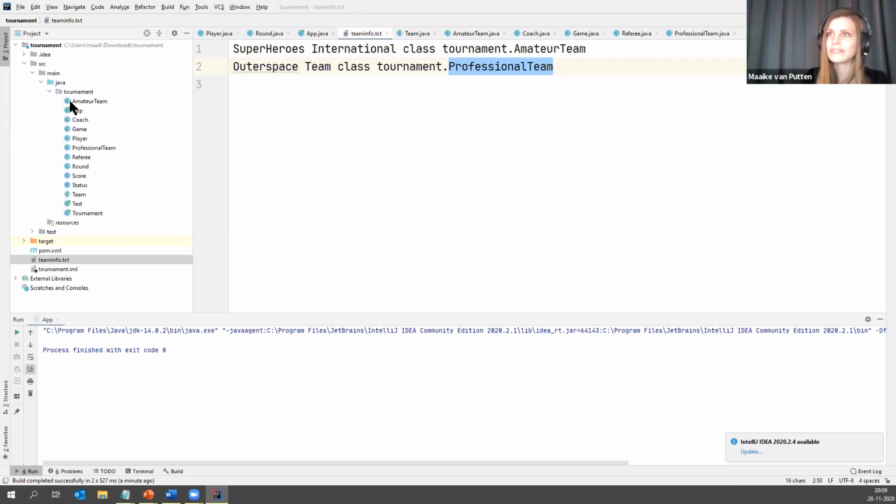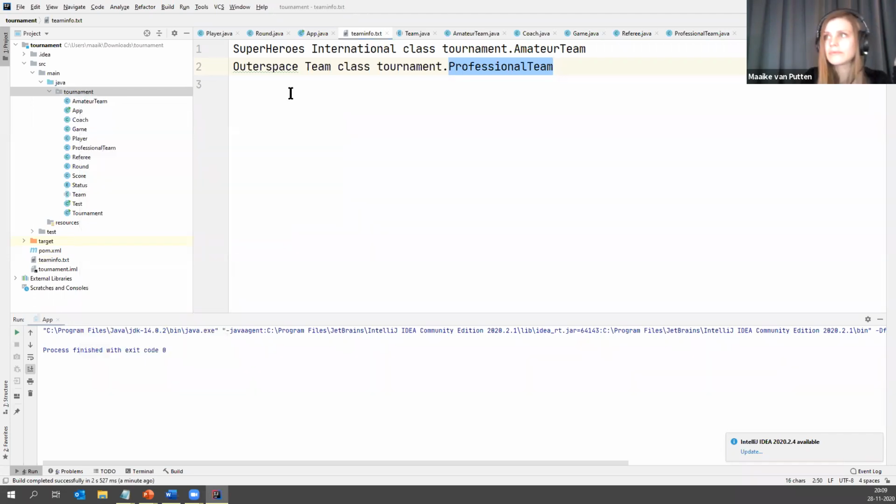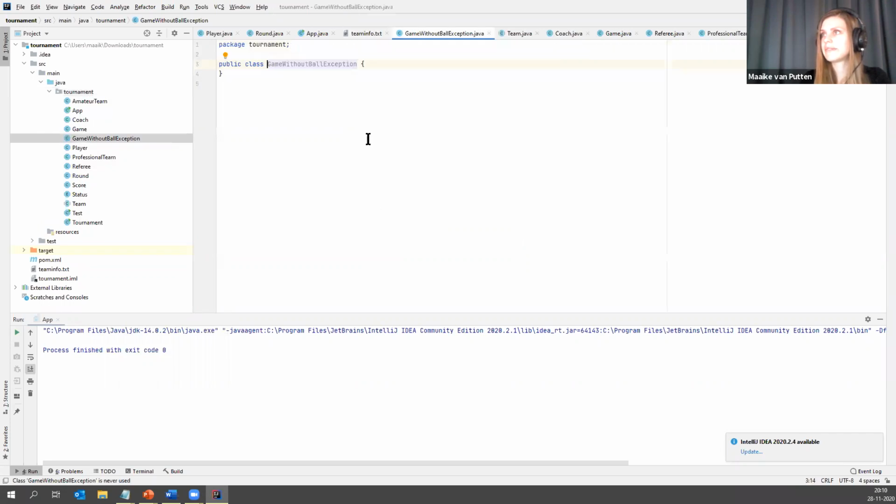So let's do this. Let's just call it GameWithoutBallException, like this. And then here, we actually have to say extends Exception. And if you remember correctly, we need to override 3 constructors here. We need to override the constructor that takes no arguments, that takes another exception as an argument, and one that takes a string message as an argument.